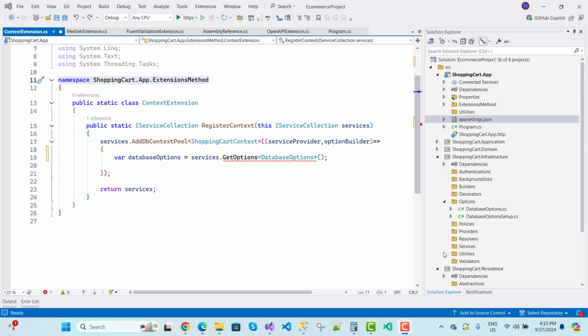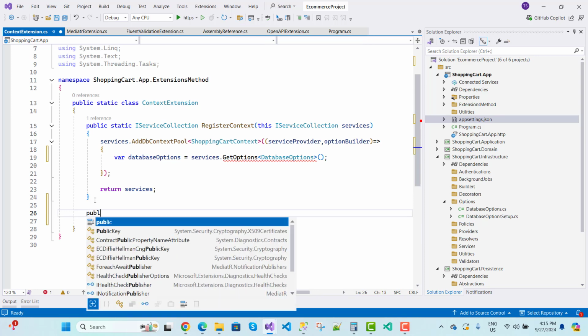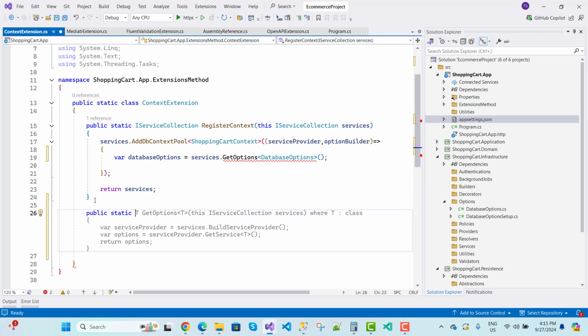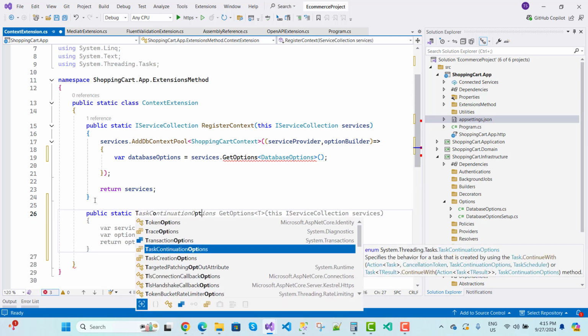Okay, we all know that one is GetOptions, which you can add here, and that is public static.